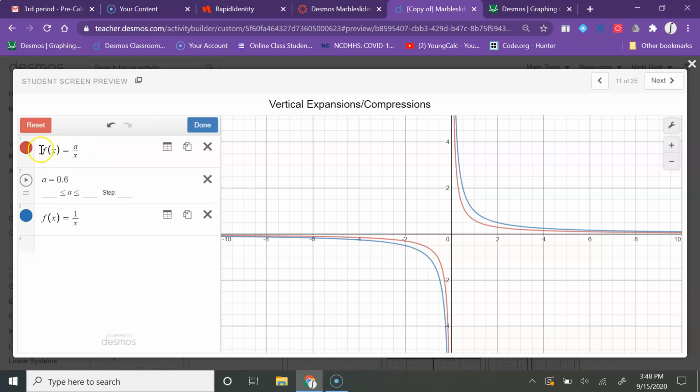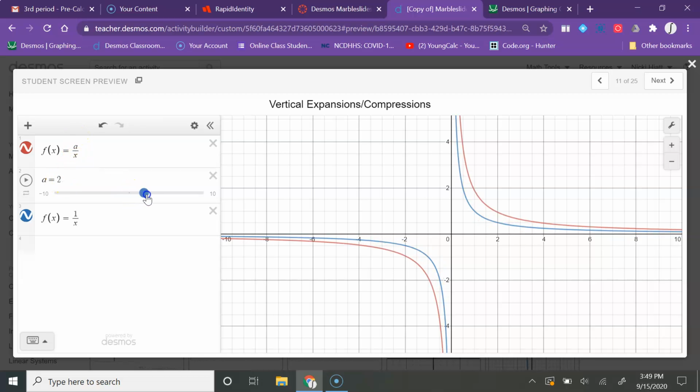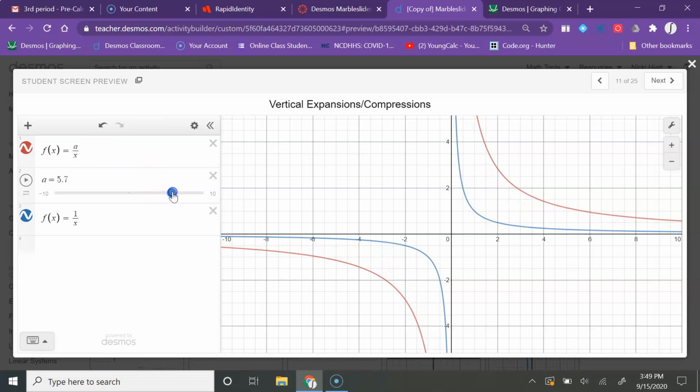And what I've done here is I've done f of x equals a over x. And whenever I do that, that lets this number on top change. So right now I'm looking at 0.6 over x. Well, I could move this over here, and this would be the graph of 3.3 over x. And then I could make the number even larger, and you can see I've got 5.7.